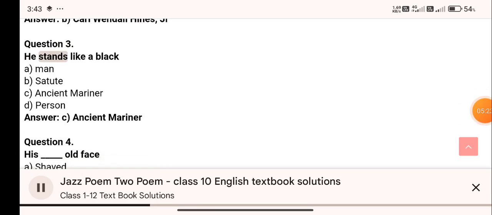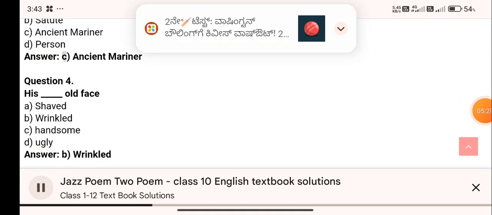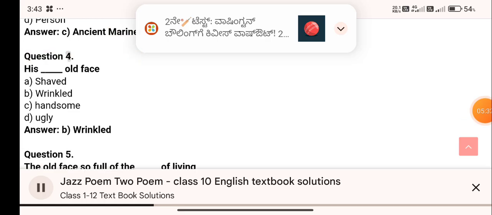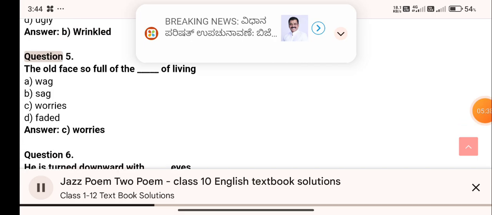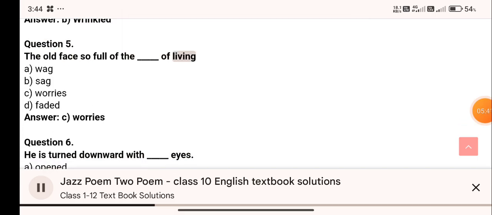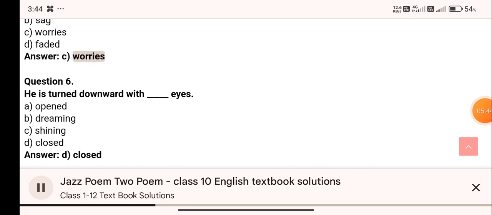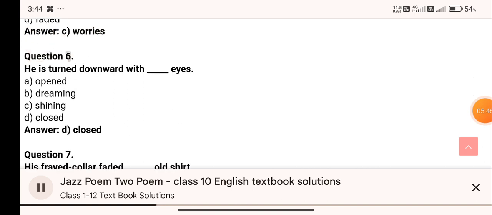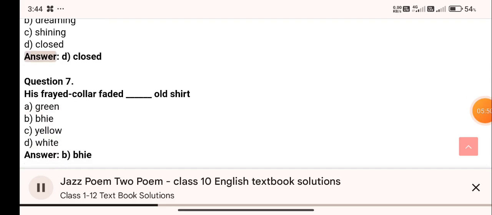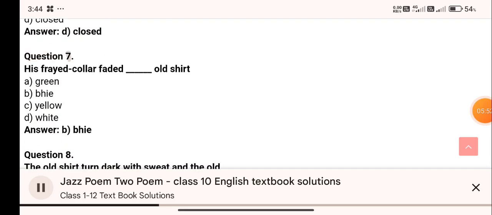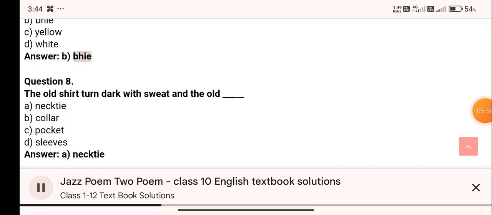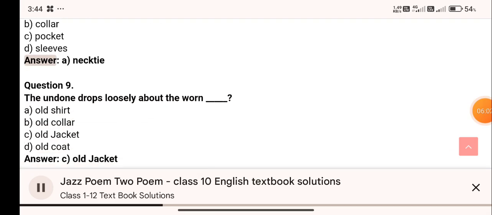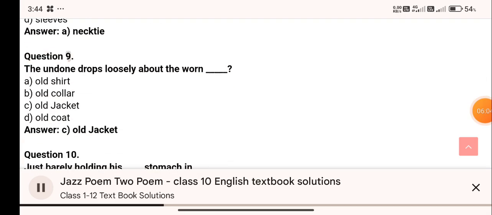Question 3. He stands like a black: A. Man, D. Person. Answer. C. Ancient Mariner. Question 4. His old face: Answer. B. Wrinkled. Question 5. The old face so full of living: Answer. C. Worries. Question 6. He is turned downward with eyes: Answer. D. Closed. Question 7. His frayed collar, faded old shirt: Answer. B. Blue. Question 8. Answer. A. Necktie.